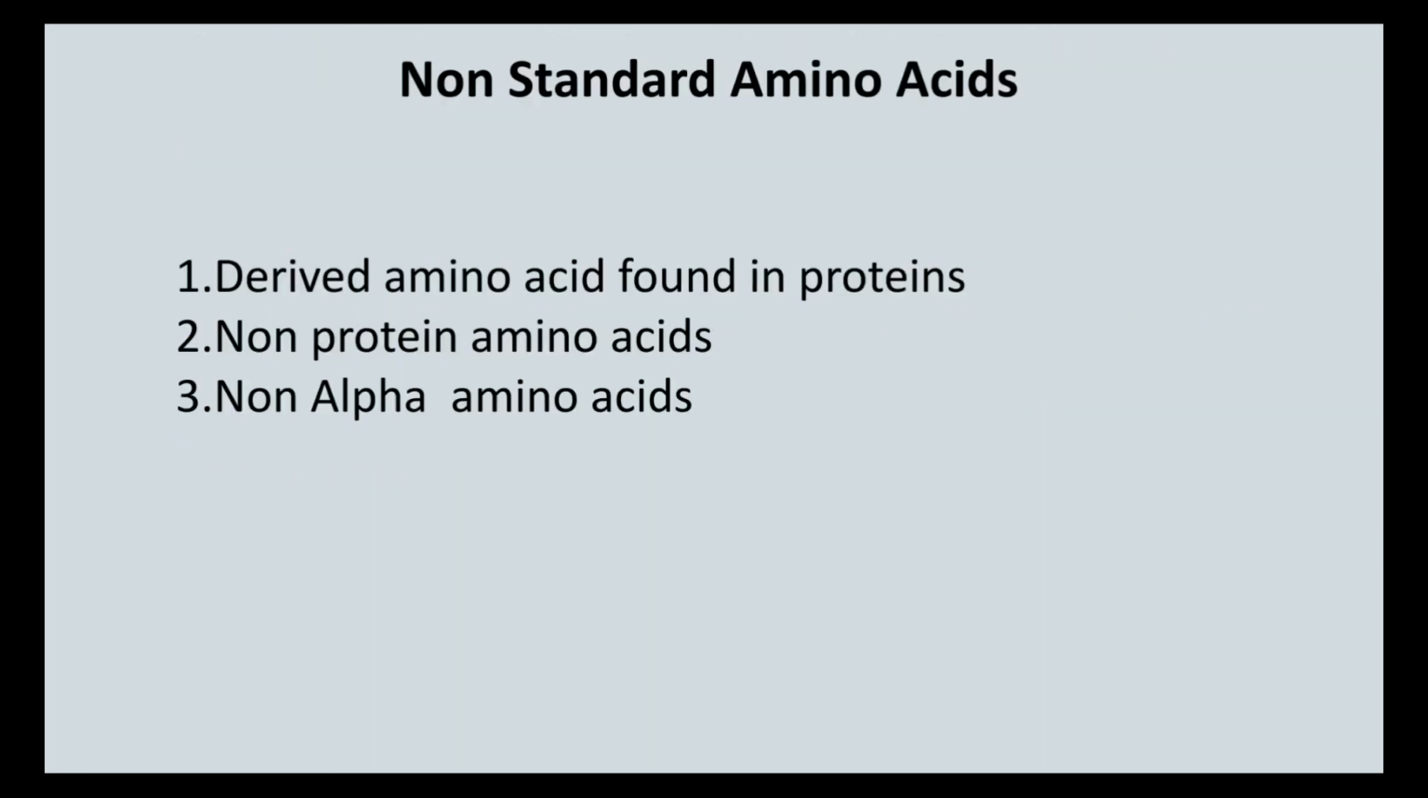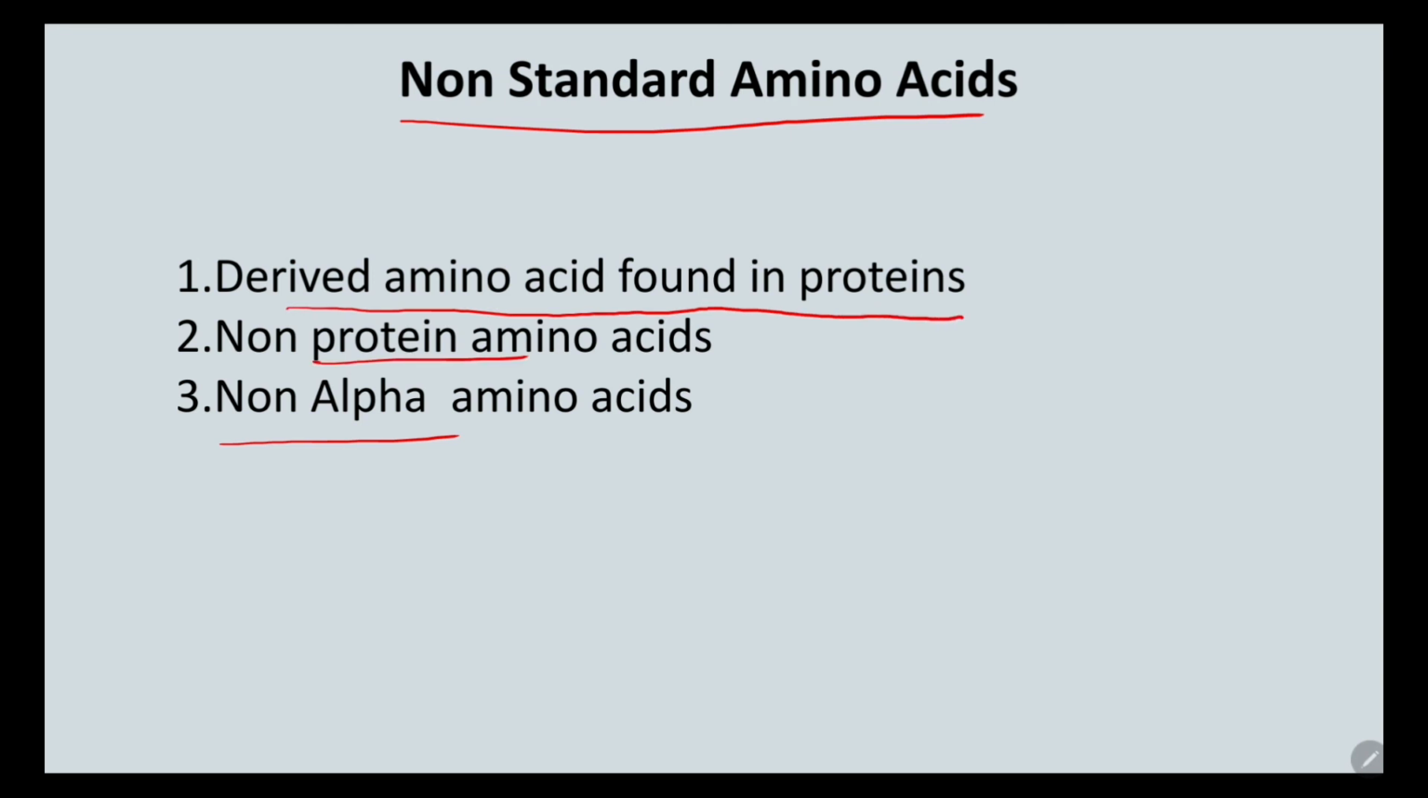Next, the important topic is non-standard amino acids. There are several other amino acids which are biologically important. They are sometimes present in proteins or sometimes freely present in the cell. Those are called non-standard amino acids. And there are some amino acids which are not alpha amino acids. As I told, in our body most of the amino acids are L-alpha amino acids, but there are some beta amino acids also present. These are classified into derived amino acids found in proteins, non-protein amino acids and non-alpha amino acids.